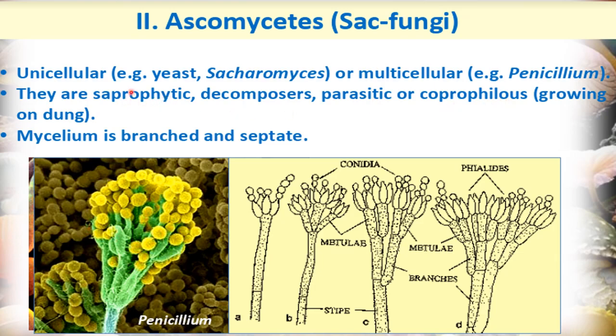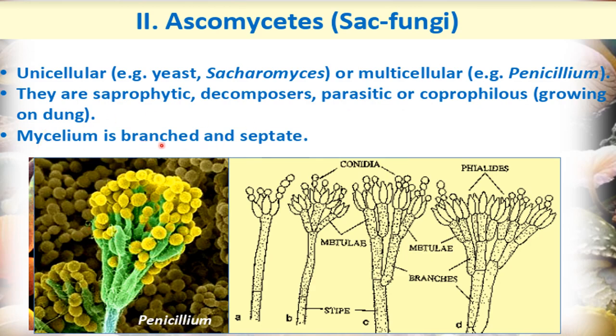So saprophytic, you know, which absorb the organic matter from the dead and decaying substance. Then decomposers, which decompose the dead and decaying matter. Parasitic, which live on the body of the host. And coprophilous. Coprophilous mode of nutrition means the organisms which grow on dung. So they get their nutrition from the dung. So these fungi can get their nutrition from dung as well.